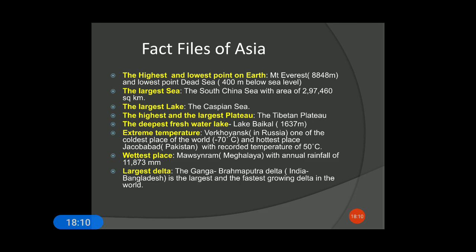Now coming to the next, the largest delta in Asia, or even in the world, is the Ganga Brahmaputra Delta, which lies on the India-Bangladesh border. It is the largest and the fastest growing delta in the world. So you may be asked which is the largest and fastest growing delta, and your answer should be Ganga Brahmaputra Delta. Okay, so these are the fact files of Asia.